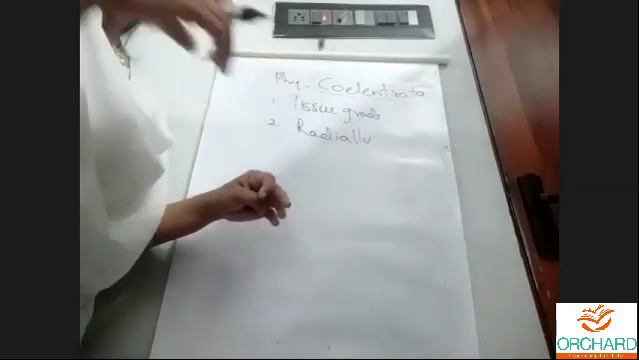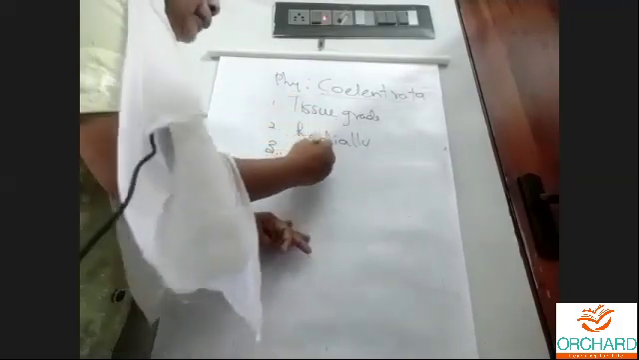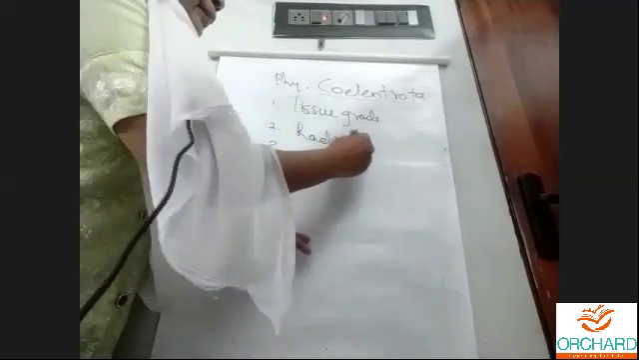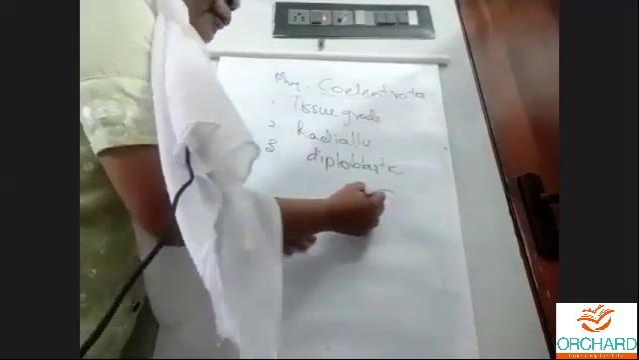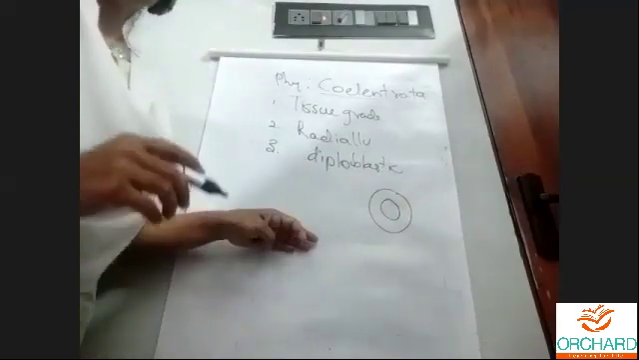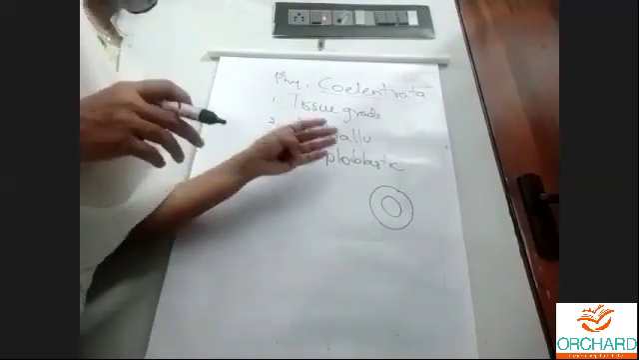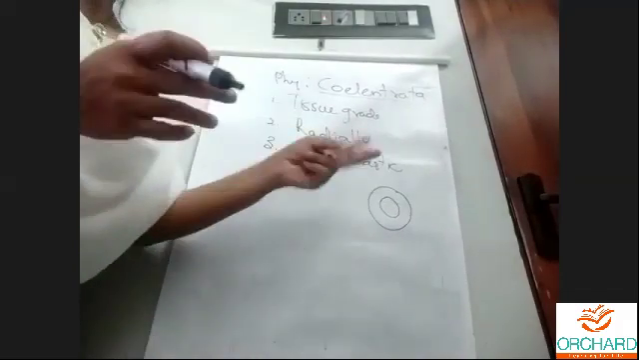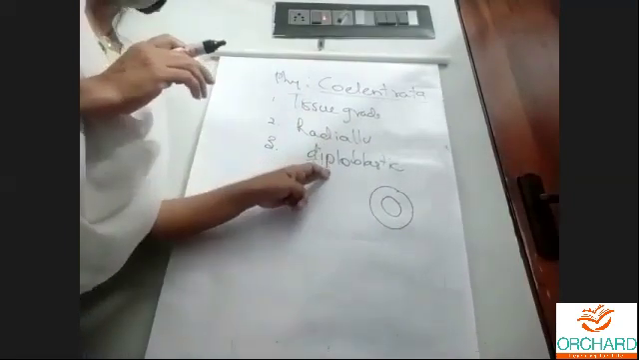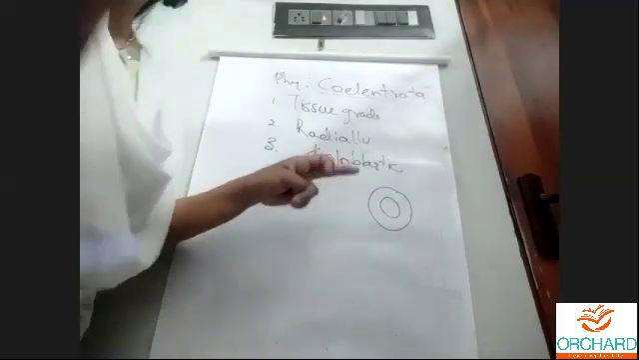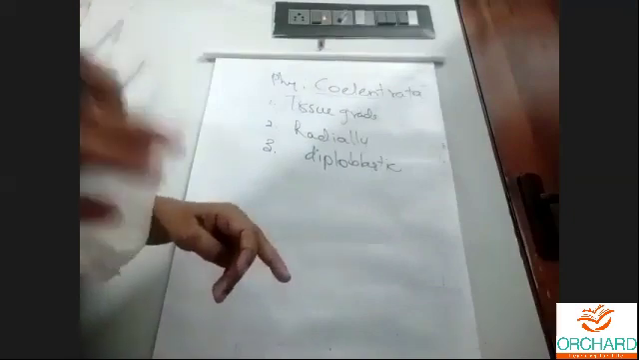Those germ layers will give rise to future organs, isn't it? So here the animals are diploblastic. The embryo has only two germ layers, ectoderm and endoderm. There is no mesoderm. Ectoderm gives rise to outermost organs, endoderm gives rise to innermost organs. Only two germ layers are there, so we call it diploblastic. Clear?